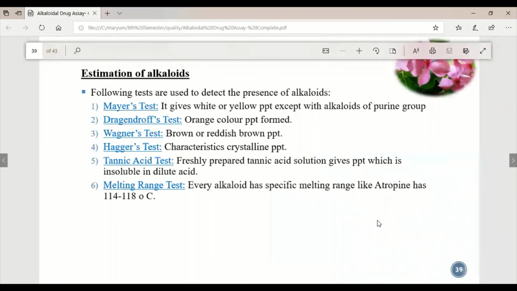Estimation of alkaloids: the Mayer test gives white or yellow precipitates, except for the alkaloids of the purine group. Purine group alkaloids do not show white or yellow; they give green precipitates. Then Dragendorff's gives yellow to orange precipitates. Wagner's gives brown or reddish brown. Hager's gives a crystalline precipitate, which is insoluble. Then the melting point range, like atropine, has a melting point range of about 114 to 118 degrees centigrade.